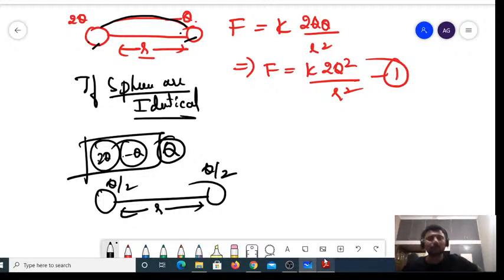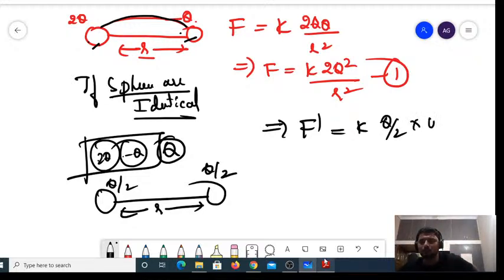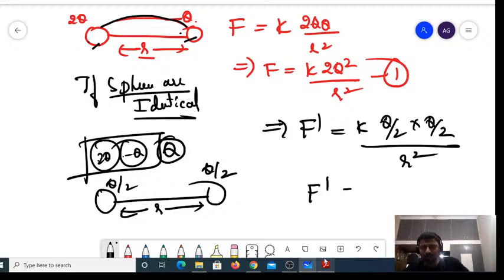Now you find the F dash value. F dash is equal to K into the charges, Q by 2 into Q by 2, divided by the distance. Is there any change in the distance? No, there is no change in the distance, so it is r square. F dash is equal to K into Q square divided by r square multiplied by 1 by 4.